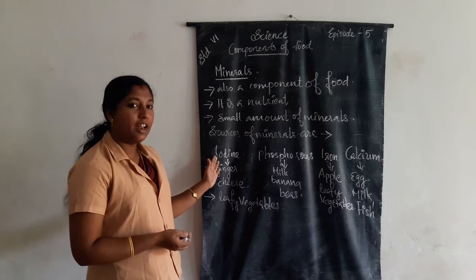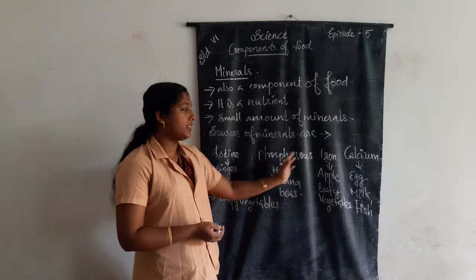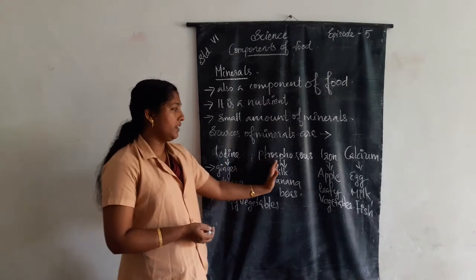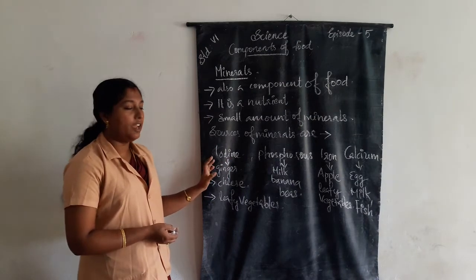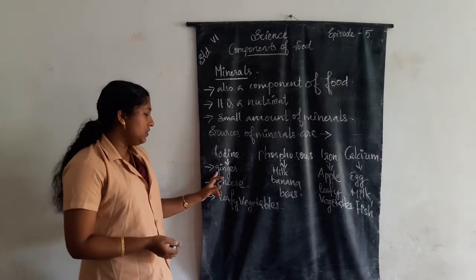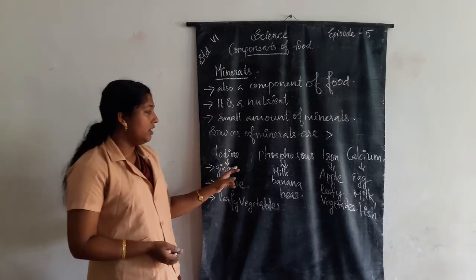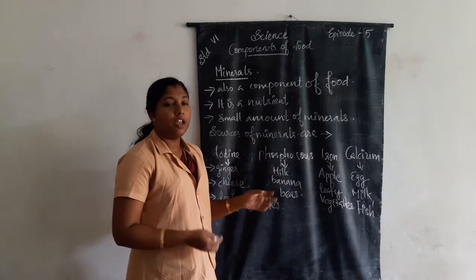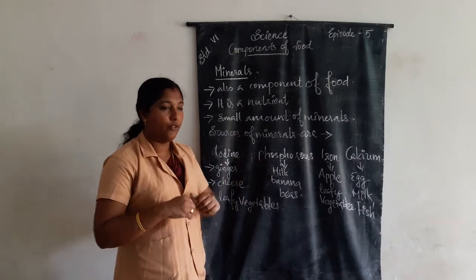The sources of minerals are iodine, phosphorus, iron and calcium. The examples of iodine-containing food items are ginger, cheese and leafy vegetables. Then phosphorus. The phosphorus-containing food items are milk. If we drink milk every day, we get phosphorus for our body.